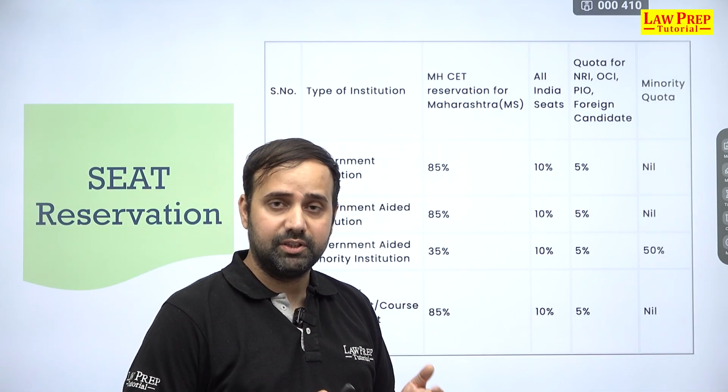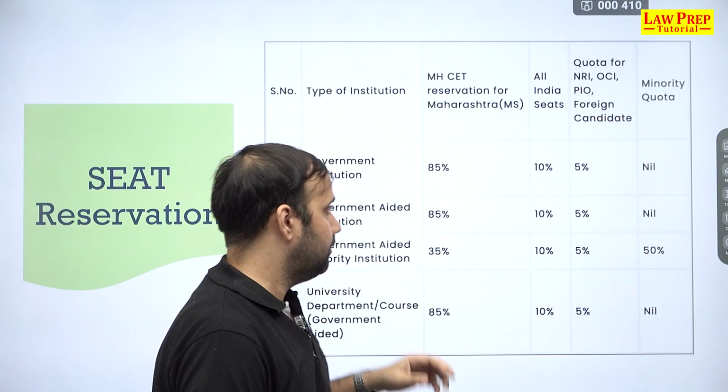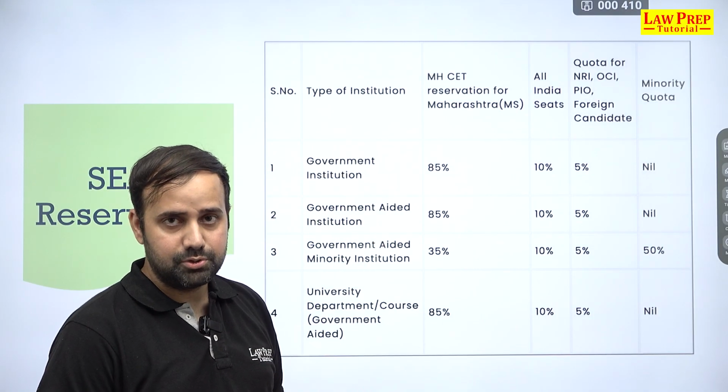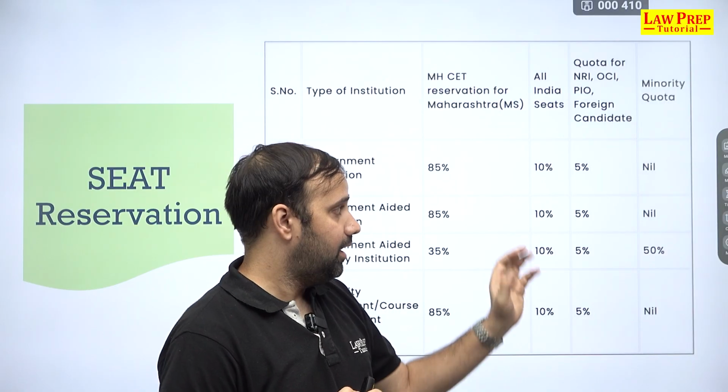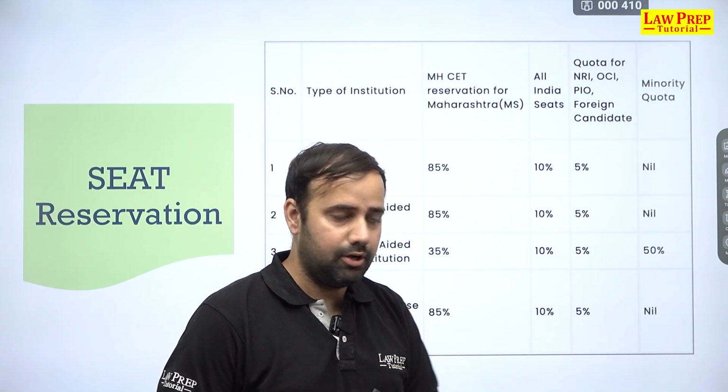And the very first thing that we'll start with in the video is कि what's the reservation policy that you expect and that you see in MHCET. For example, यहाँ पे we have government institutions which have 85% of the seats reserved for Maharashtra candidates and the rest 15% goes for non-Maharashtra.